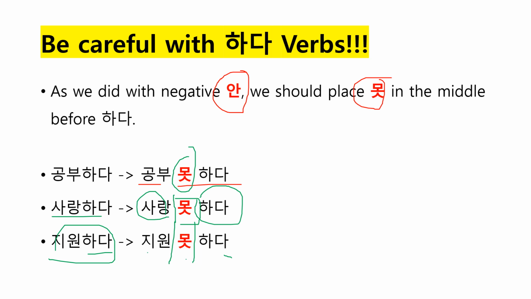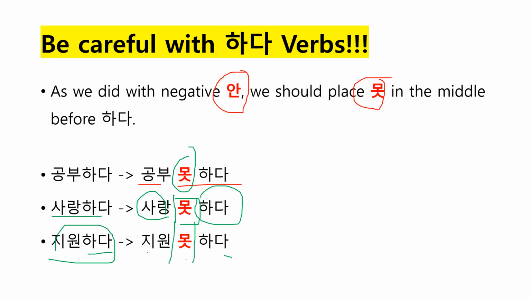Okay, there are also some nuances of using 못 and 안 actually, but we are not going to dive too deep into that. I think when you go up to intermediate or upper intermediate and even advanced, you will become familiar with the other meanings of 못 and 안, provided in Korean textbooks.